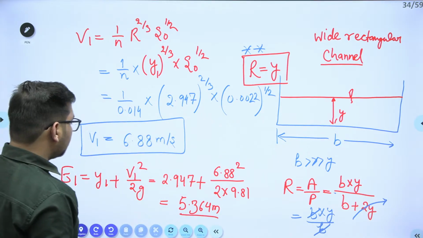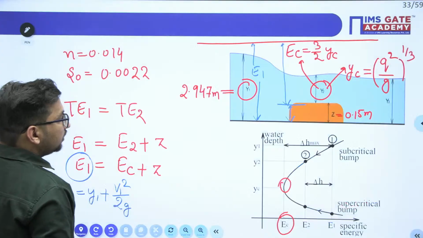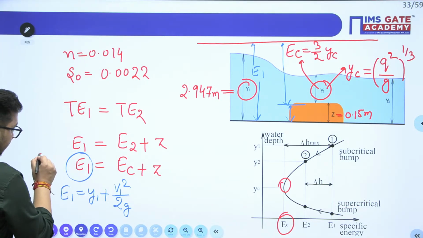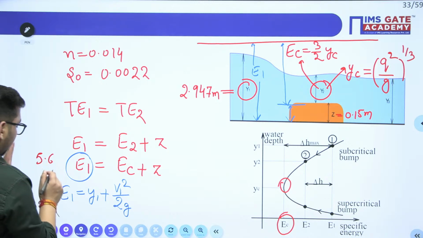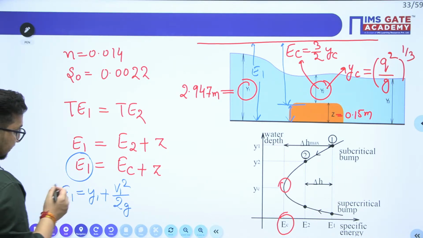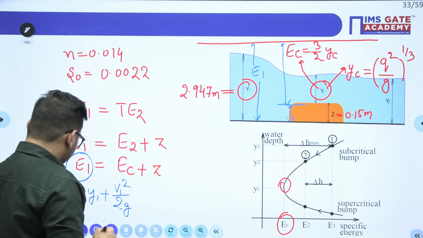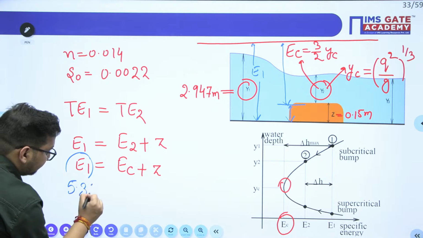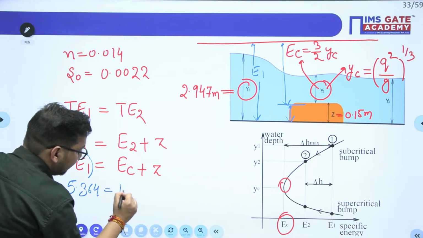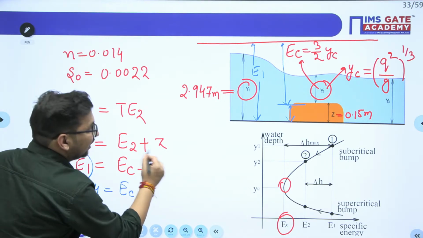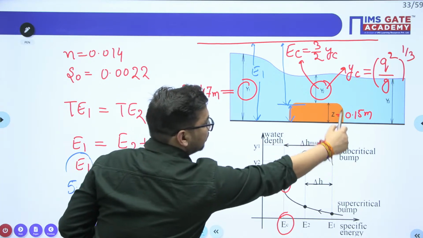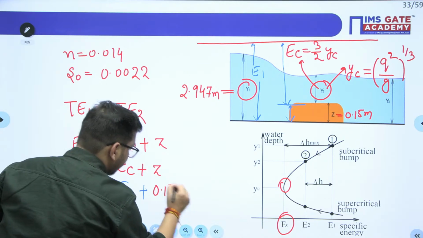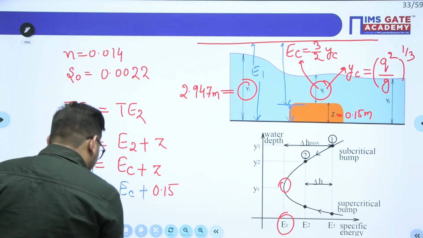Now try to see this E1 value, 5.364. It will be equal to E critical plus Z value, which is known to us. Z value is given as 0.15. Clear? So what will be the E critical value?